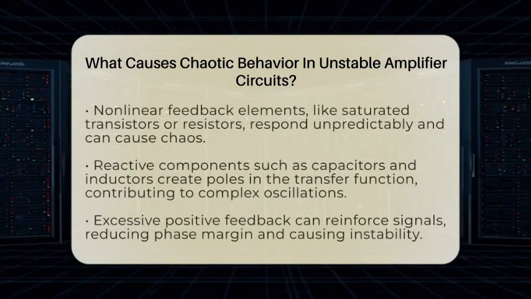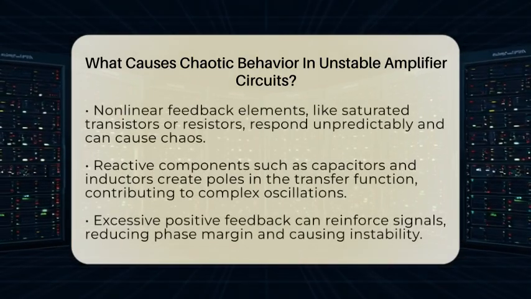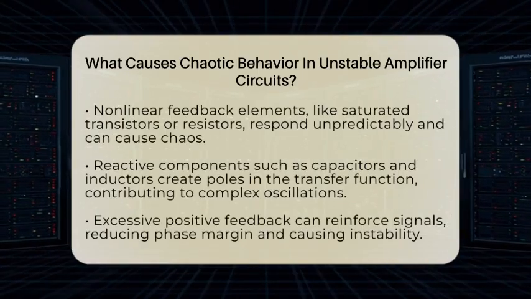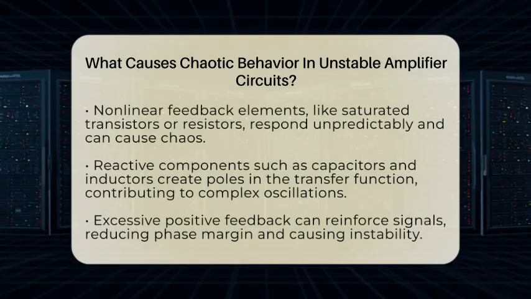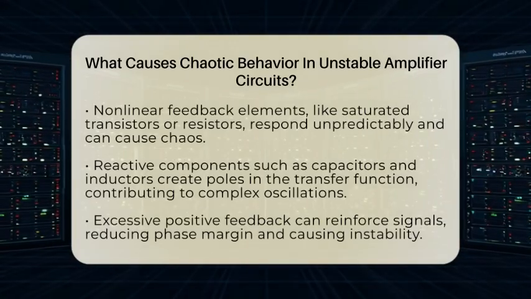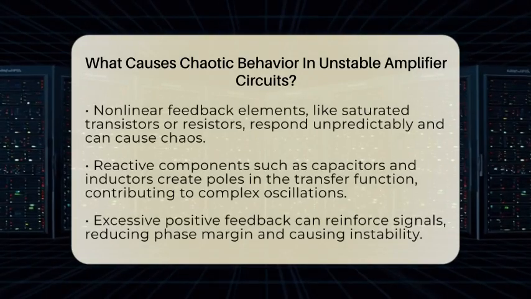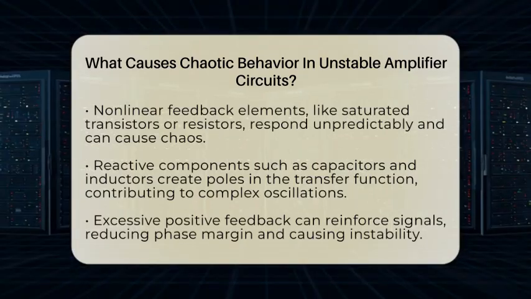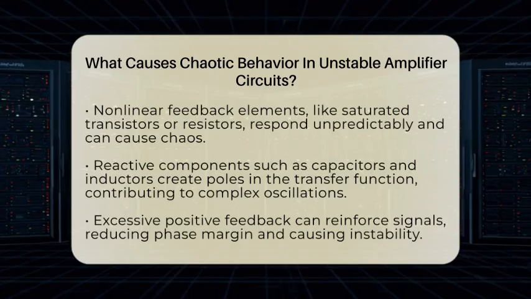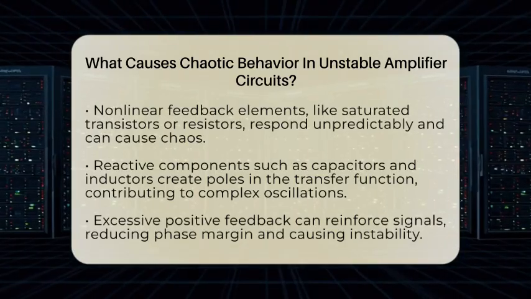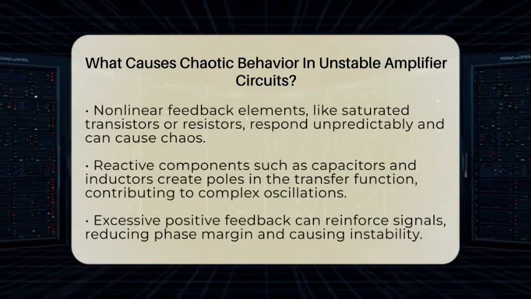One big cause is nonlinear feedback elements. Unlike linear components that respond proportionally, nonlinear parts can behave unpredictably. For example, if a resistor or transistor hits its saturation point, it no longer responds linearly. This causes the circuit to follow complex equations that can lead to chaotic solutions. It's like pushing a swing too hard and causing it to wobble wildly instead of swinging smoothly.